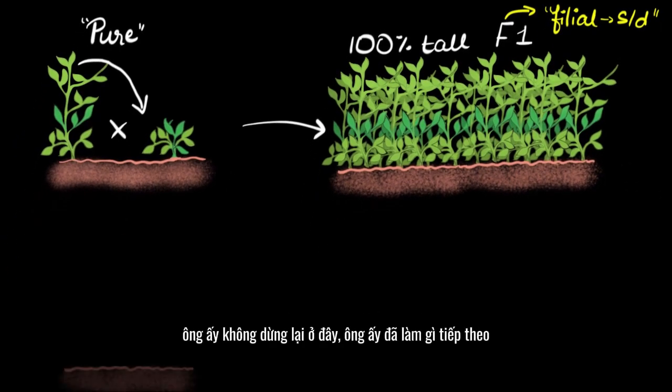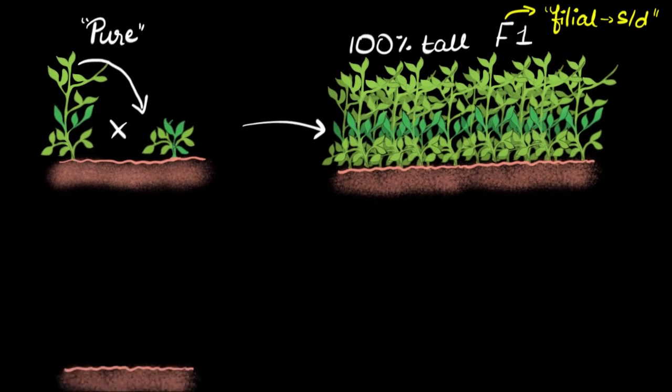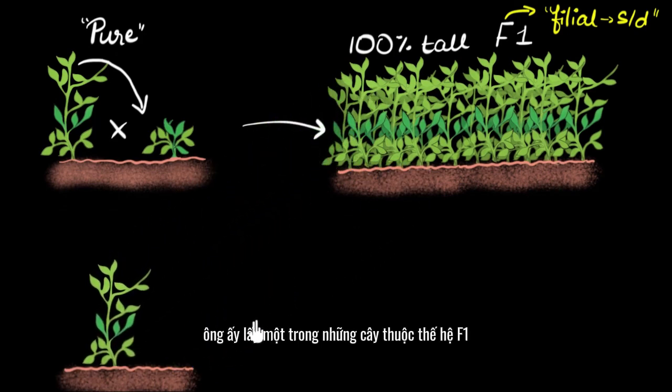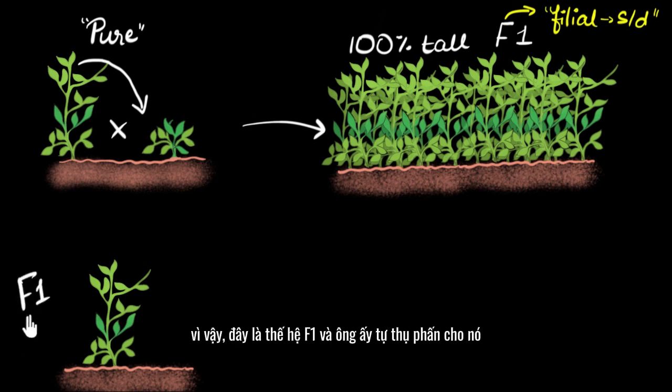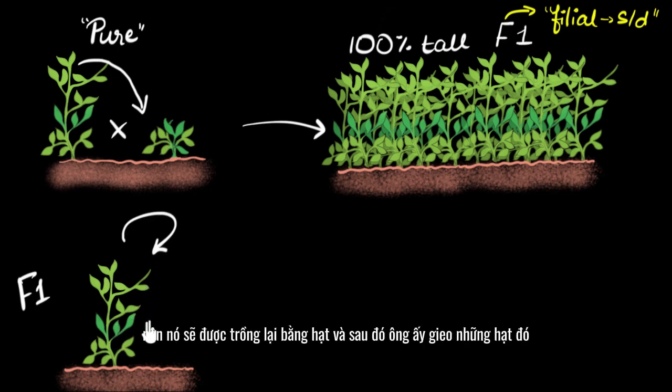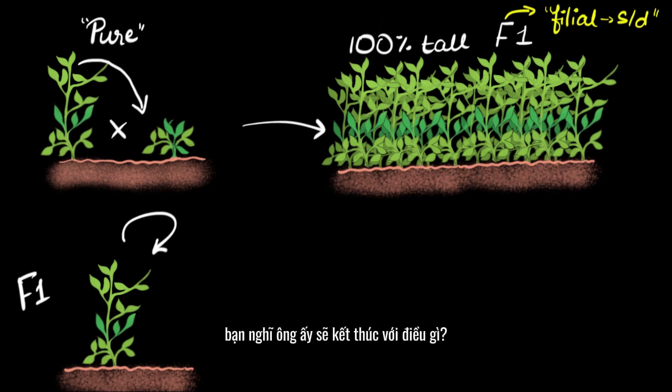What he does next is he takes one of the F1 generation plants, which is basically tall. This is the F1 generation. Oops, let me use this white color. So this is the F1 generation, and he self-pollinates it to see what we get. Again, it will grow seeds and then he sows those seeds. What do you think we'll end up with?